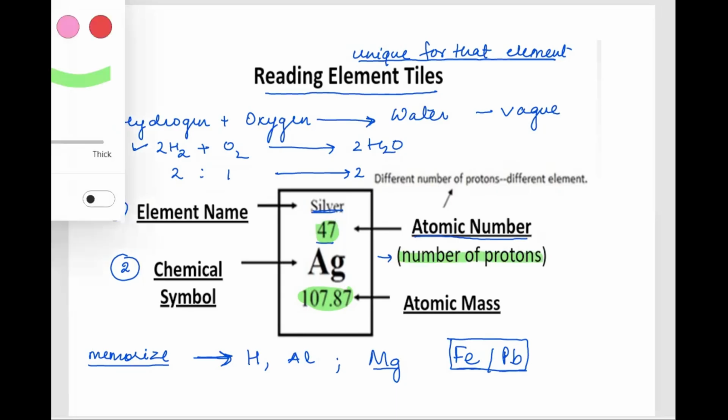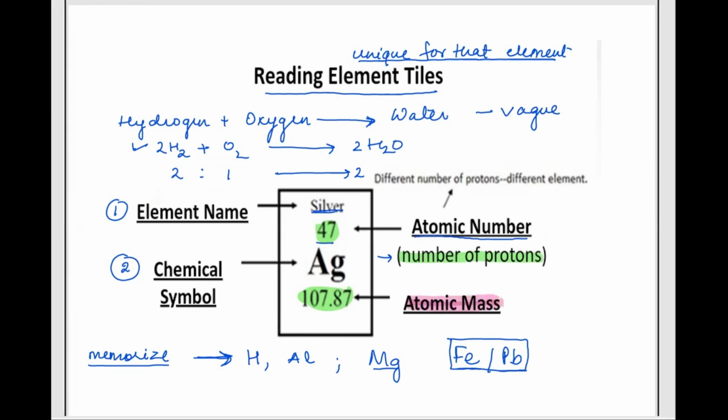Now the second one, the bigger value, is known as the atomic mass. It's also known as the nucleon number. Nucleon number is a word coming from the nucleus. Whatever number of subparticles you have in the nucleus, it's a sum of that. So basically we can say it's the sum of the protons and neutrons present in the nucleus of the element silver. So it's 107.87. Now here they have given the value in decimal.